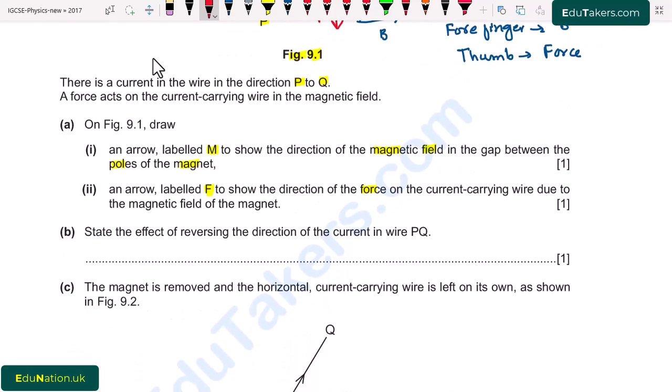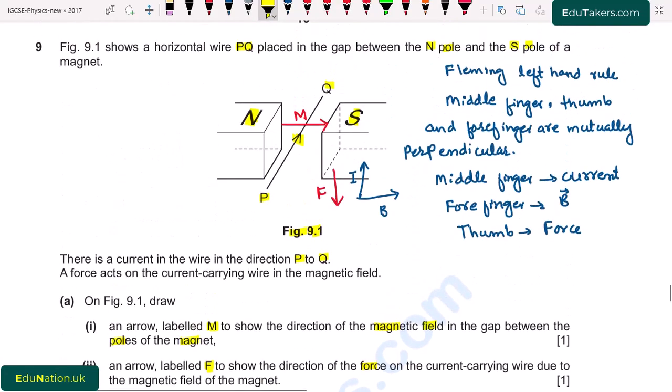Going towards the next part, B. State the effect of reversing the direction of the current in wire PQ. Here, when we reverse the direction of the current, what will be the effect? If I consider that current is flowing from Q to P like this, then I again use Fleming's left hand rule, and I see that the force is not in the downward direction but in the upward direction.